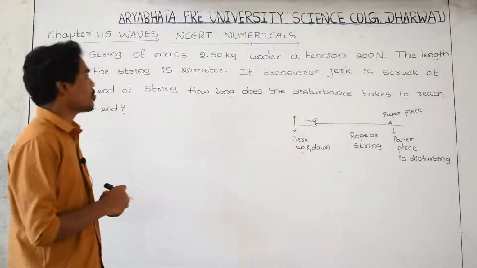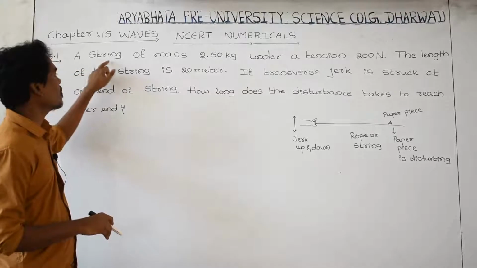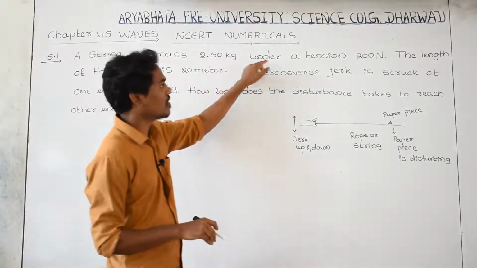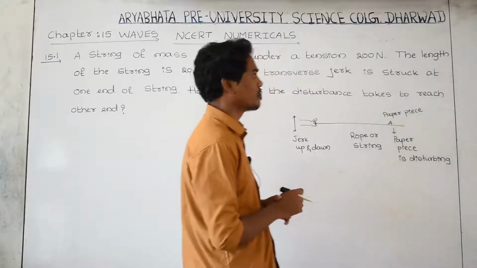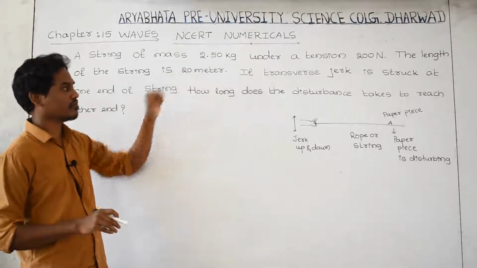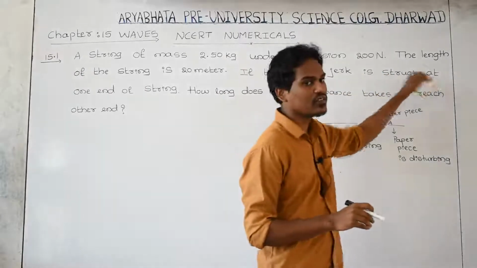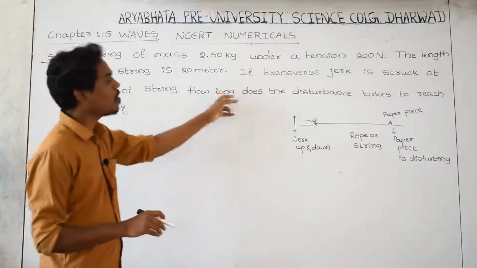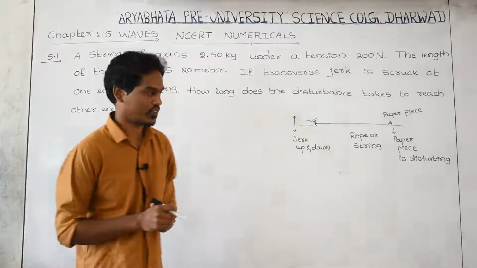And the first question you have to read, exercise number 15.1. A string of mass 2.50 kg is under a tension of 200 Newton. The length of the string is 20 meter. If a transverse jerk is struck at one end of the string, how long does the disturbance take to reach the other end of the string?